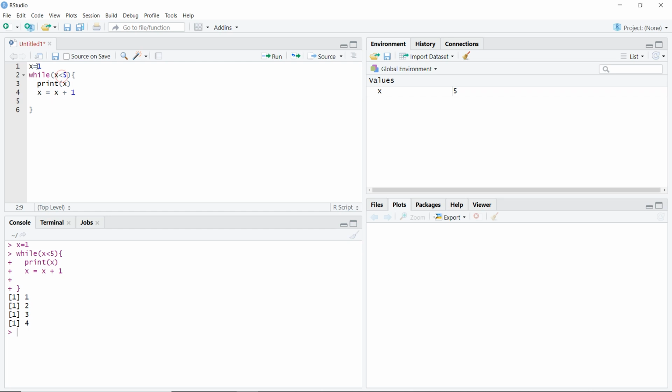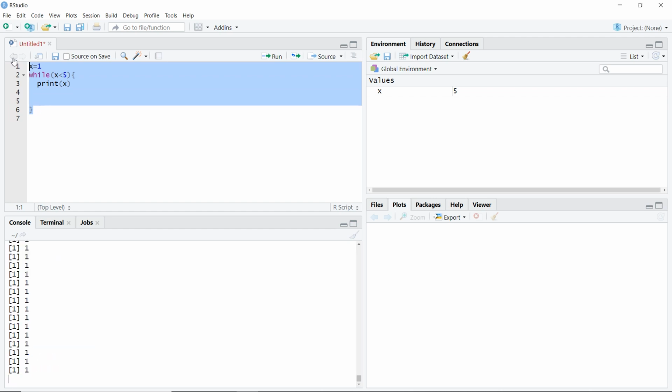First x was 1 and it checked whether x was less than 5. Then because x was less than 5, it prints x, and then I increase the value of x. Now if I do not increase the value of x, what will happen? I'll just show you. If I press Ctrl Enter here, you will see that it will keep on running.